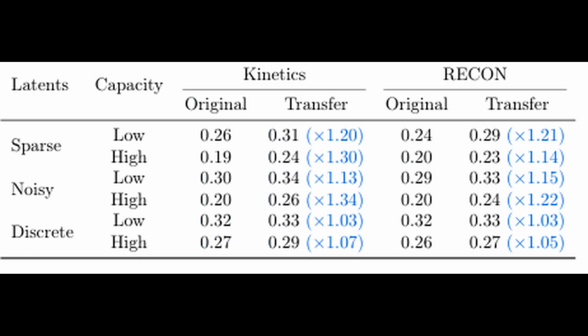Here's a table showing the quantitative results of their transfer experiments. The numbers in parentheses show how much the error increases when transferring actions between videos. And we can see that for all approaches, sparse, noisy, and discrete, the error increases by similar amounts when transferring actions. This suggests all these approaches are learning transferable action representations, though the continuous approaches still perform better overall.